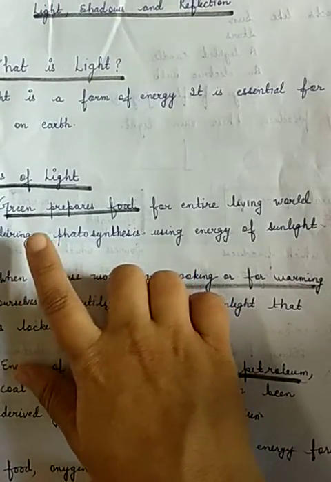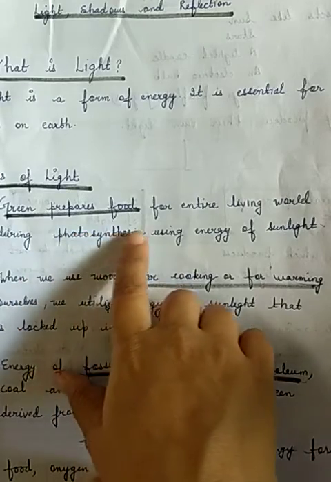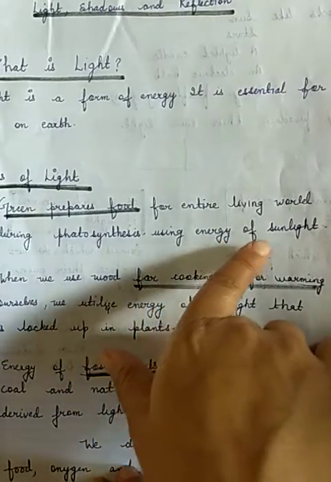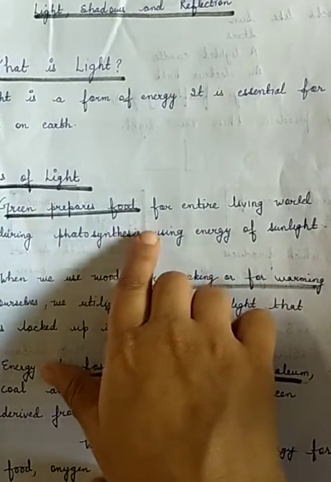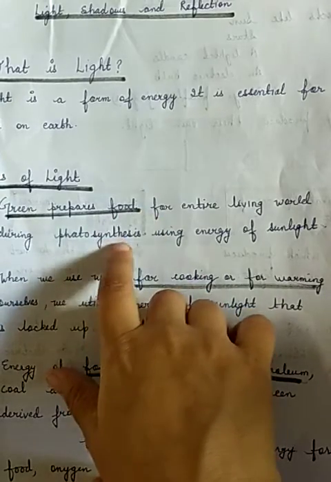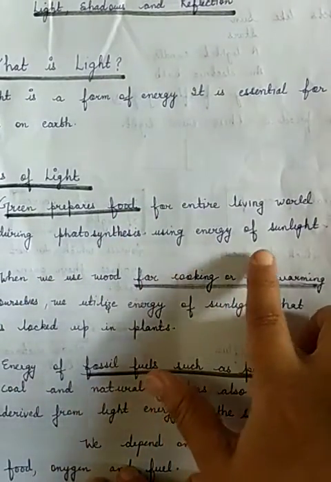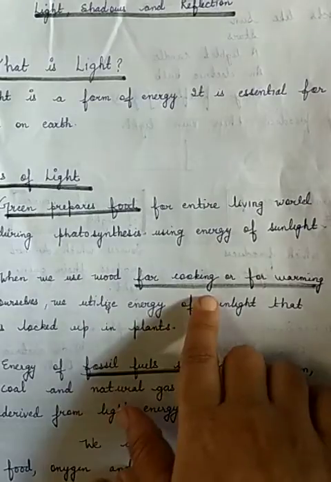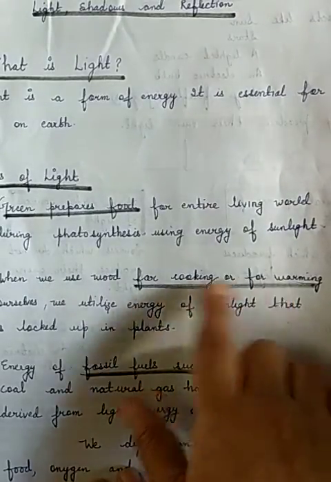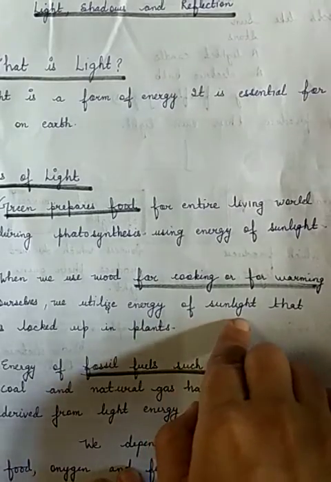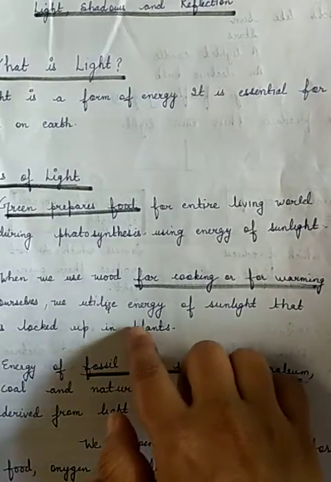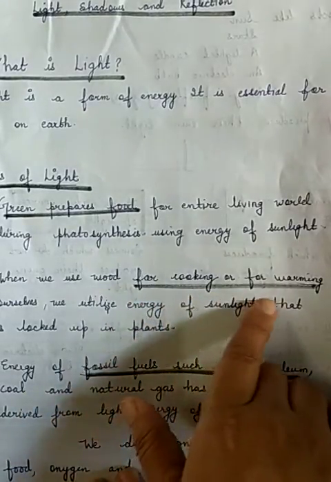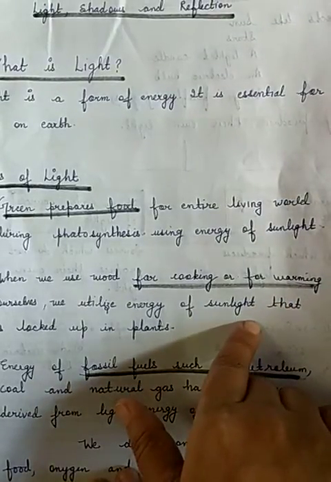First, green plants prepare food for the entire living world during photosynthesis using the energy of sunlight. So the green plants prepare food by the process of photosynthesis by utilizing the light from the sun. So that is also a use of light. Second, we also use wood for cooking or for warming. So we are utilizing the energy of sunlight that is locked up in plants. The energy which is locked up in the wood, we use for cooking and for warming purposes. So this is also a use of light.